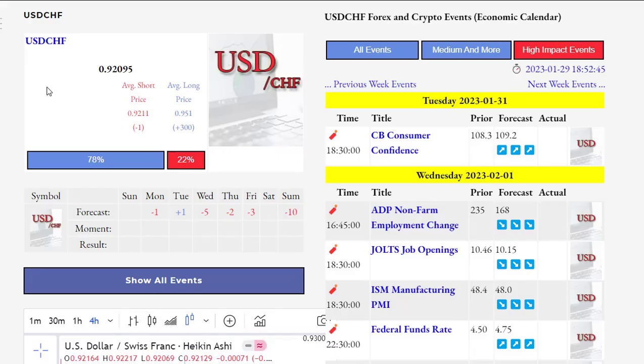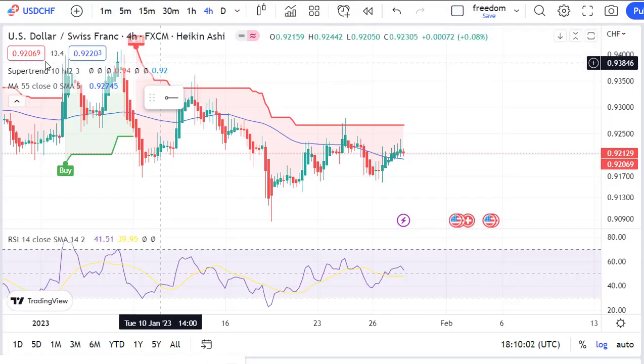We can have the same analysis for the US dollar against the Swiss franc. Of course, note that on Tuesday, the forecast of economic news for this currency pair is slightly positive. But in general, after every correction or price increase, we can take a sell position in a suitable position.